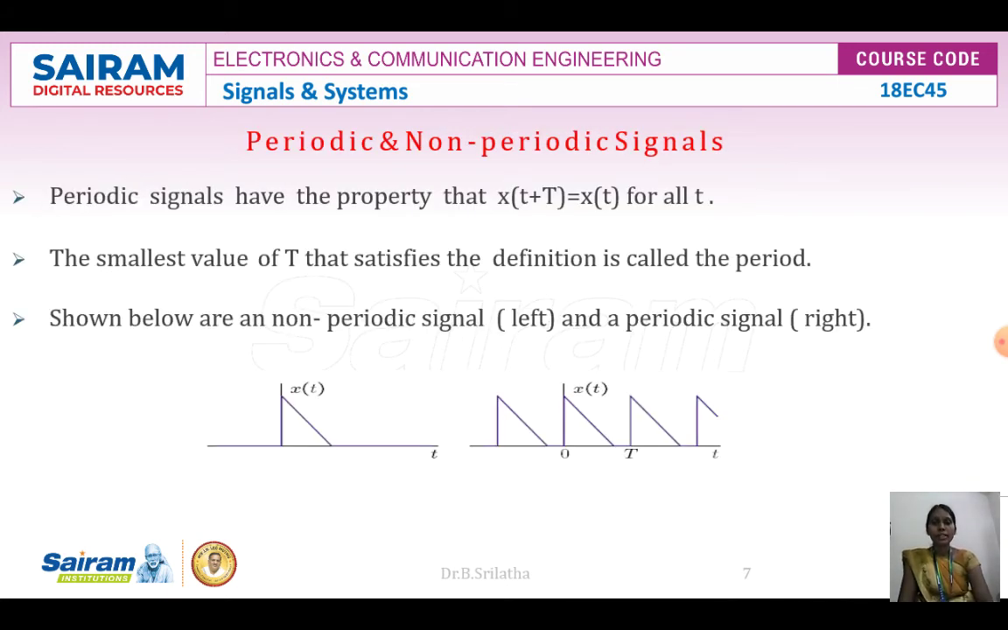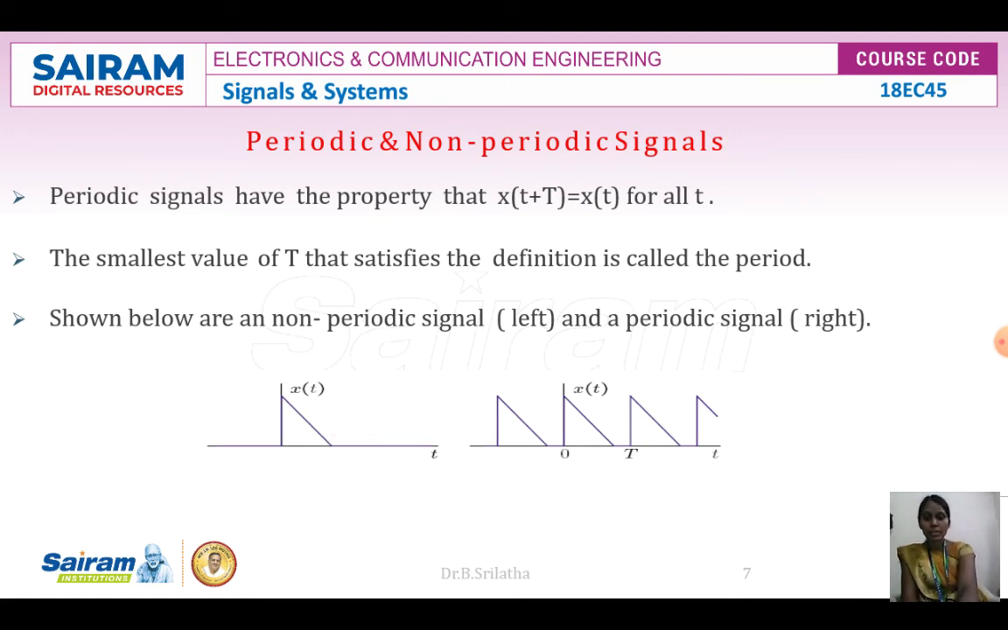Now the third one is periodic and non-periodic signals. A periodic signal has the property that x of t plus T is equal to x of t for all t. The smallest value of T that satisfies the definition is called the period. In the waveform you can see this is the non-periodic signal. A periodic signal is one where the period is repeated.